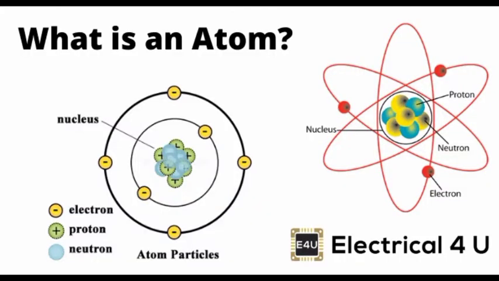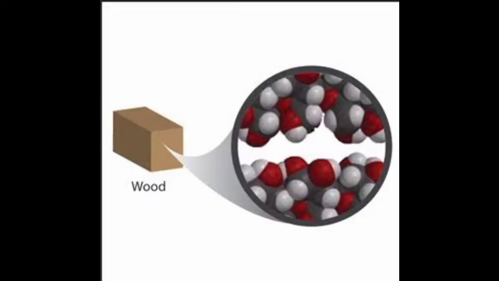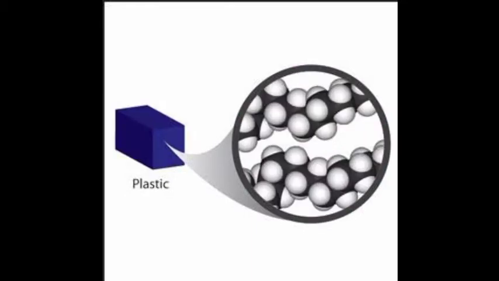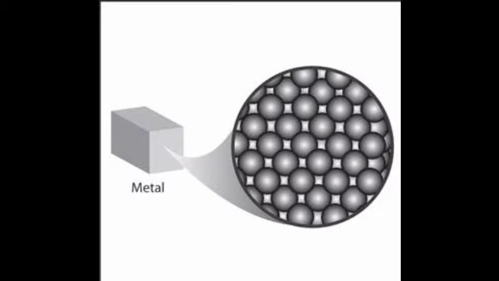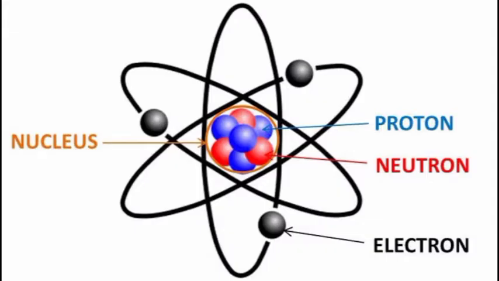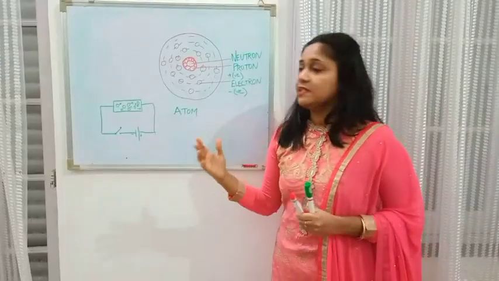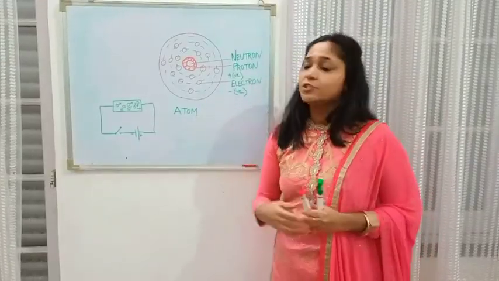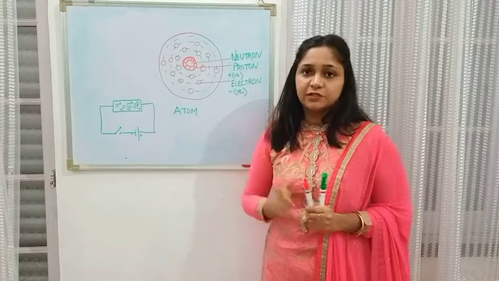For proceeding further, let us understand atoms. Atoms are the smallest or basic units of matter. If we try to break any substance further beyond the atom, that's not possible. It is the smallest unit which makes up all the things around us. If we look closely into the structure of an atom, this is how an atom looks.